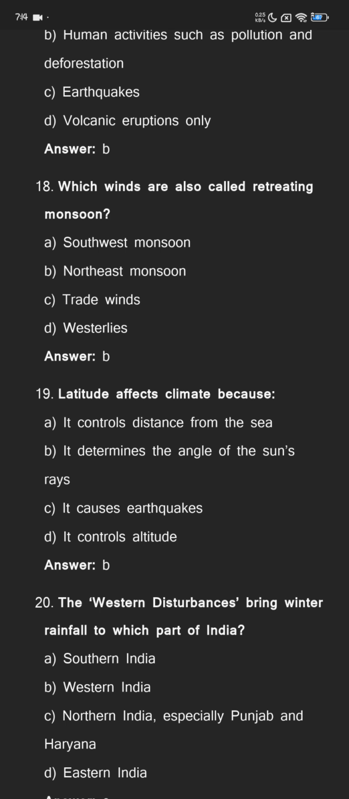Latitude affects climate because it controls distance from the sea, it determines the angle of the sun's rays, it causes earthquakes, it controls altitude. The answer is it determines the angle of the sun's rays.